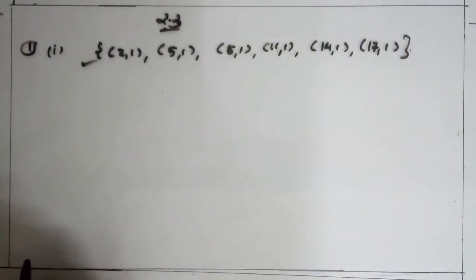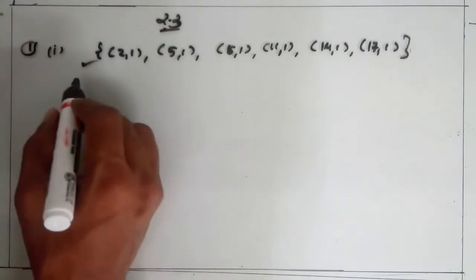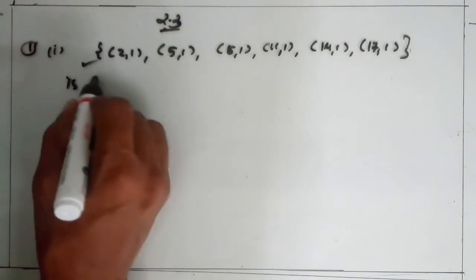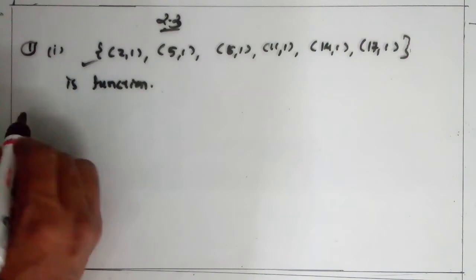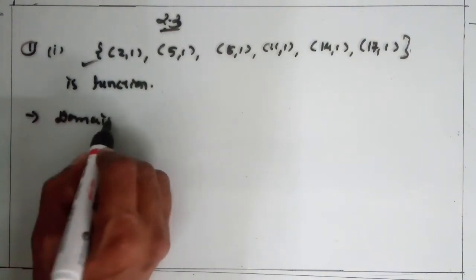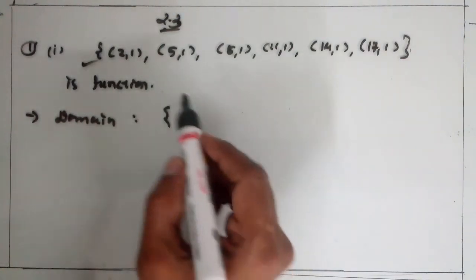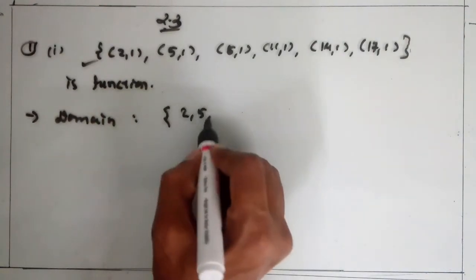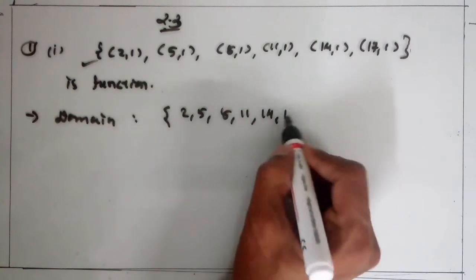Clear? And what is the domain of this function? So first it is a function, and what do you say about the domain? The domain of a function is equal to the set of first elements of each ordered pair: 2, 5, 8, 11, 14, 17.